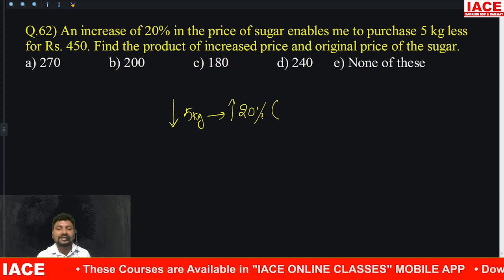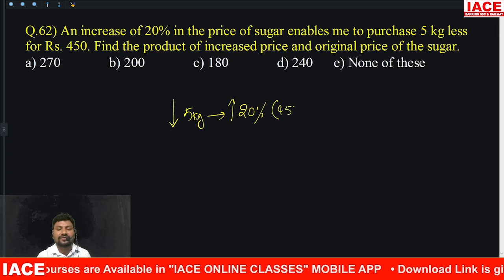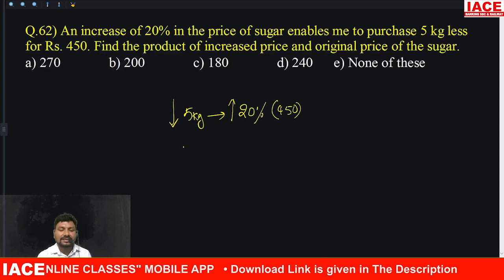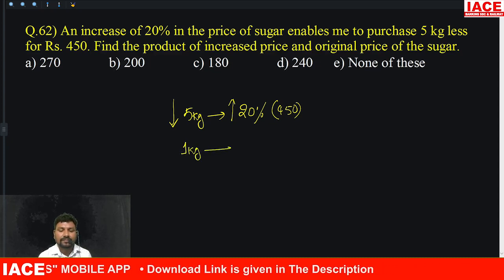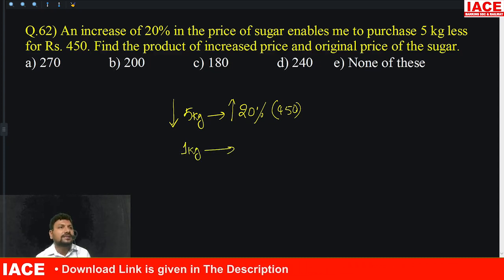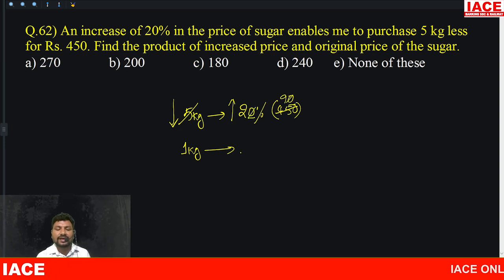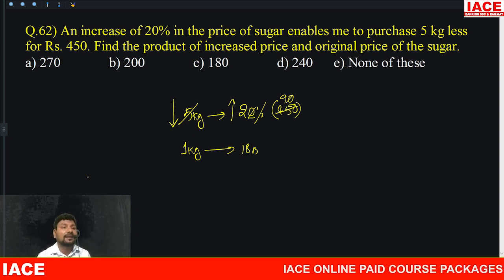How much percentage increases? 20% is increased on 450. 1 kg value is how much? 5 kg equals 20% of 450, then 1 kg value is how much? 5 to 450, how many times? 90 times. Percentage wise, 2 zeros cancel. Then 2 nines is how much? 1 kg value is 18 rupees after the increment.